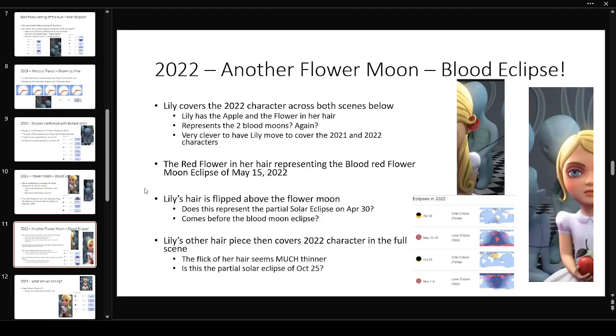Okay, I'm going to leave it there. We'll cover more of the classroom scene, as I believe these lines and everything in the background are covering other eclipses or other transits that I think would tell us time frames. So I'll leave it at that, and we'll cover more in the next one.